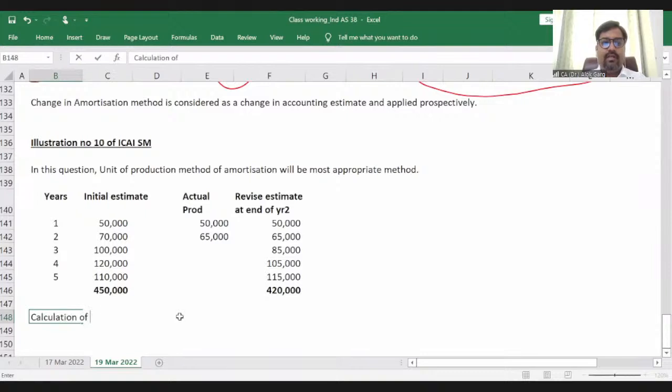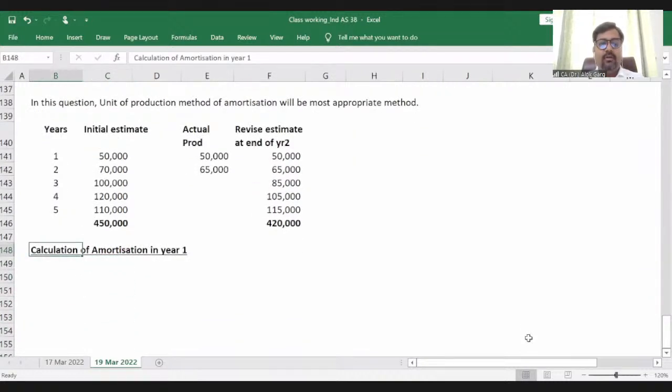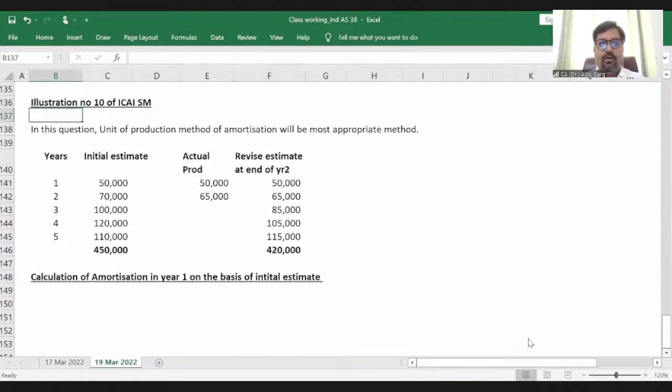So, calculation of amortization in year one. In year one, you have to go by the initial estimate. Why? Because the estimate was revised only in the second year. What is the cost of the know-how? The cost of the know-how is 10 crore.